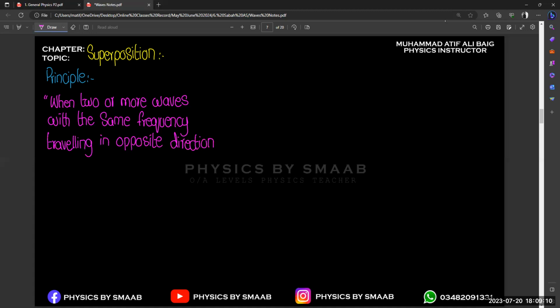So if we keep frequency constant, wavelength will also be constant, because the number of waves per unit time remains the same, which means the length of the waves is also constant. That will make it easy for us to understand the property of superposition. Once we got the concept of superposition, then we will study frequency and wavelength too.